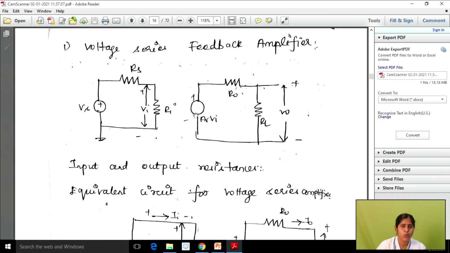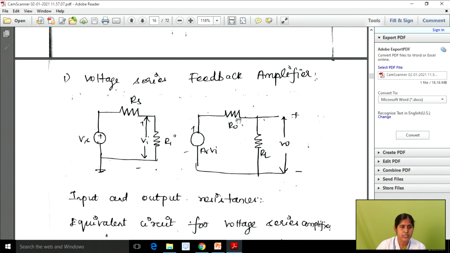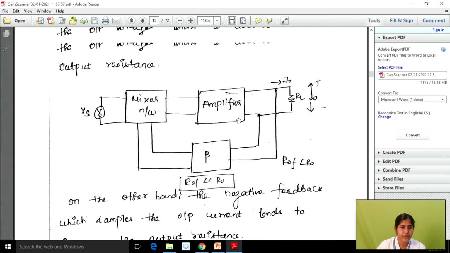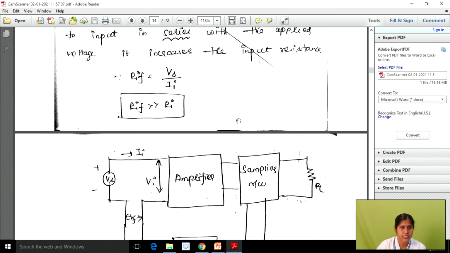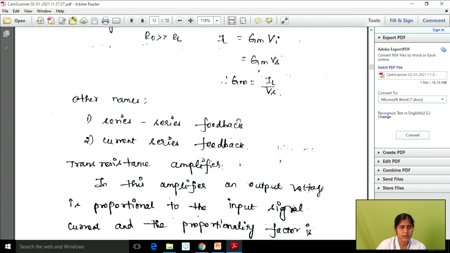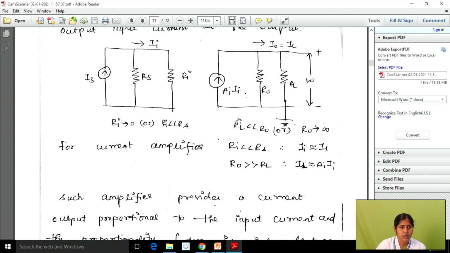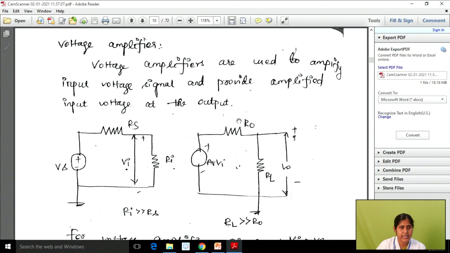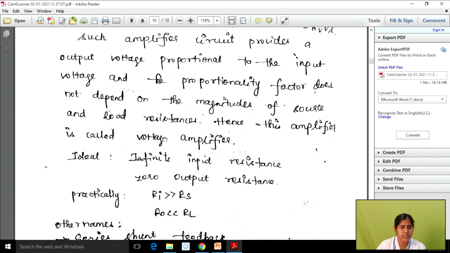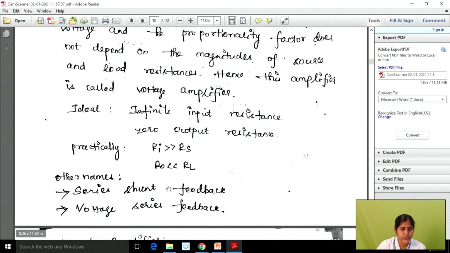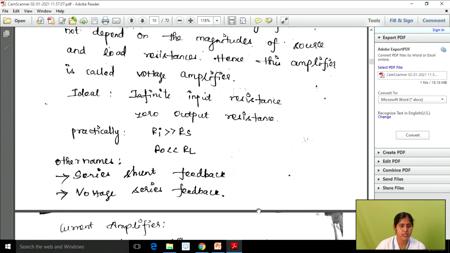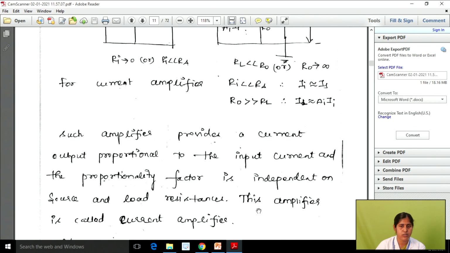So what is another name of the voltage series feedback amplifier? In the previous class we discussed it. See this diagram here, this is your voltage amplifier. Another name for it is series shunt feedback, as well as voltage series feedback, right? These are all important names, so note down these names.